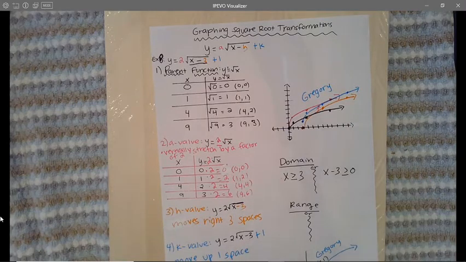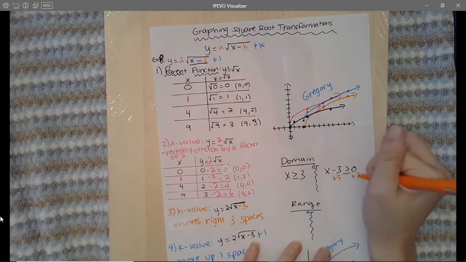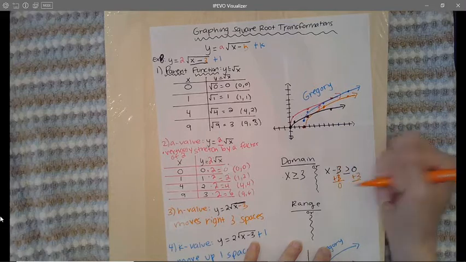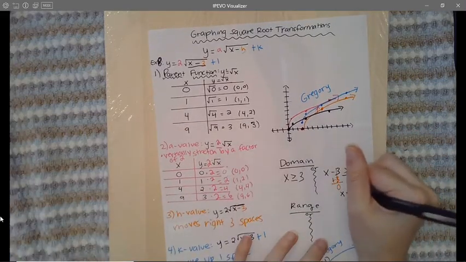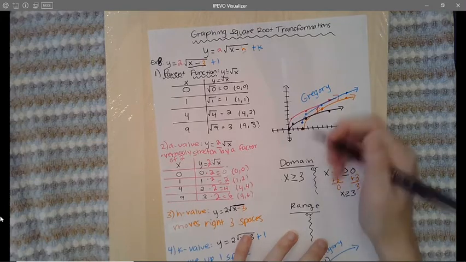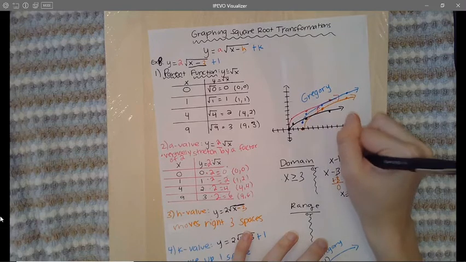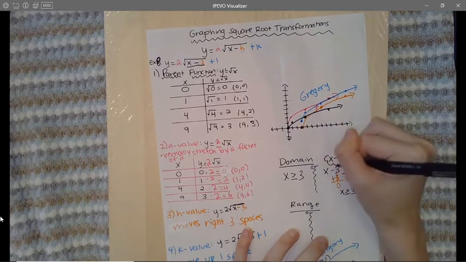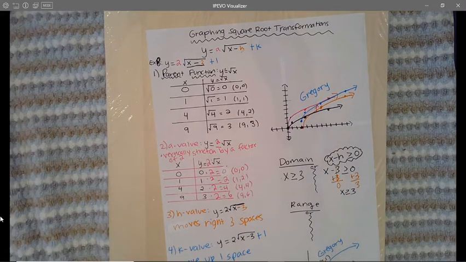So if I solve this inequality for x, if I add 3 on both sides, negative 3 plus 3 will cancel and turn to 0. 0 plus 3 is 3. So you get the same thing if you solve it that way. So the algebraic way to find the domain, you set whatever's inside your square root, which is the x minus h, greater than or equal to 0. If you prefer to solve algebraically, that is the way to do it.